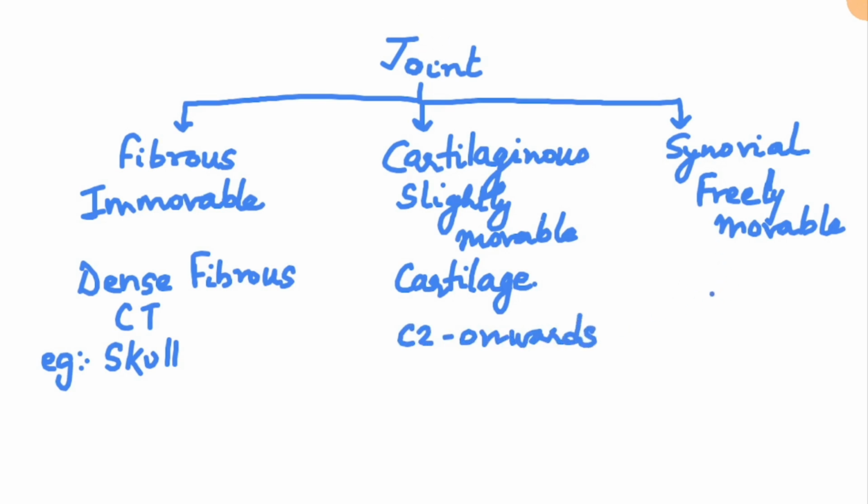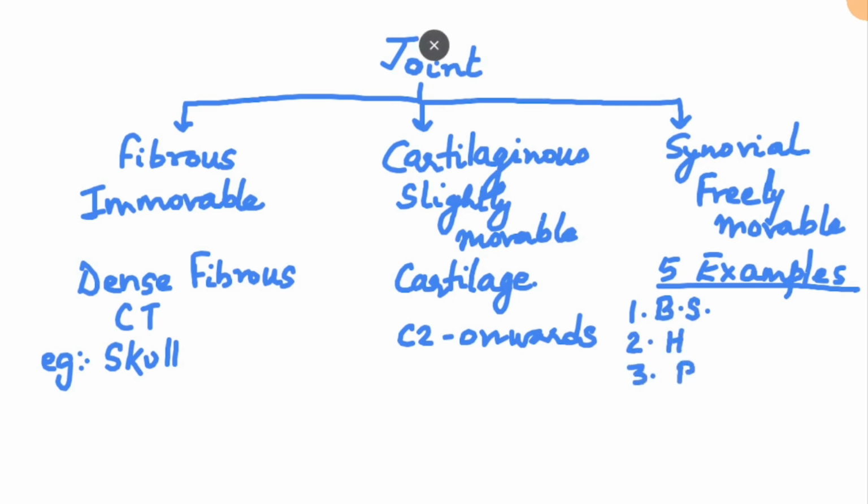And synovial joint, freely movable. The 5 examples given. Number 1, ball and socket joint. Second one is called hinge joint. Then third one is pivot joint. Then fourth one will be gliding joint. And fifth one is saddle joint. And what are the examples given?